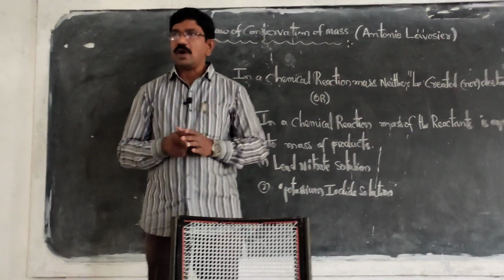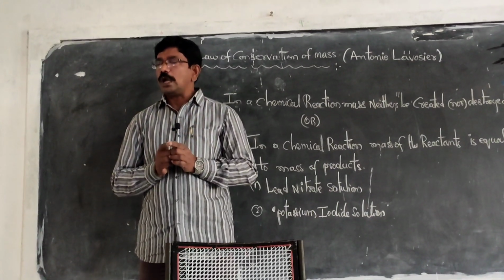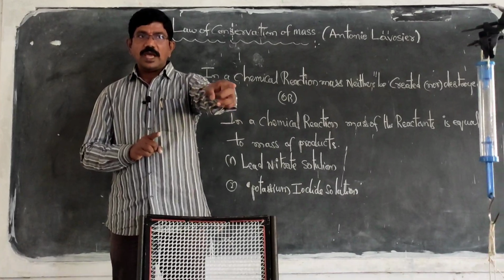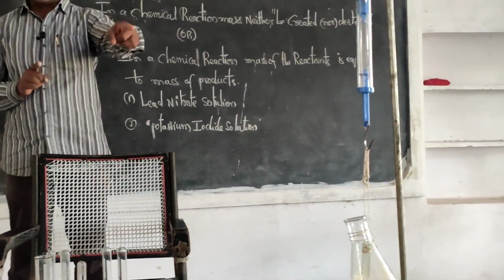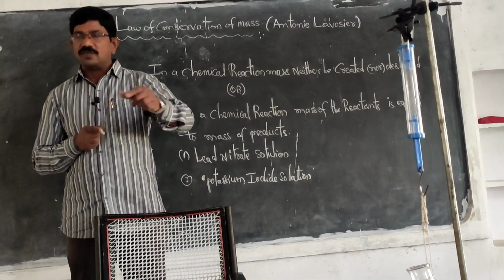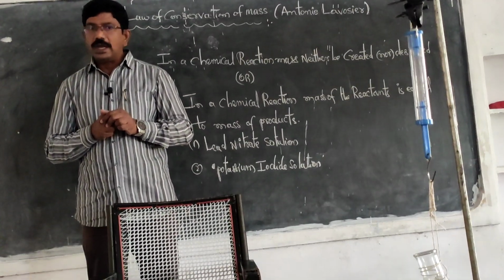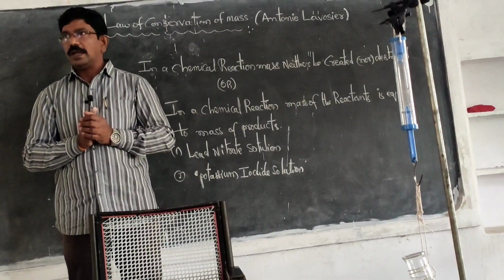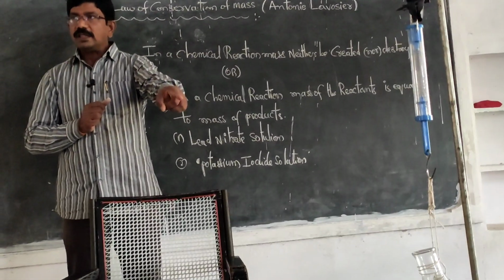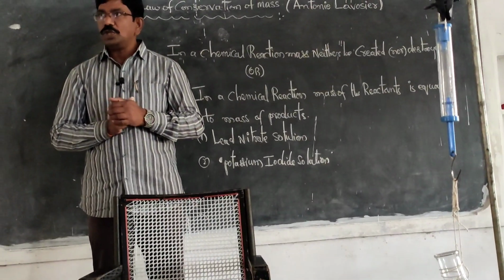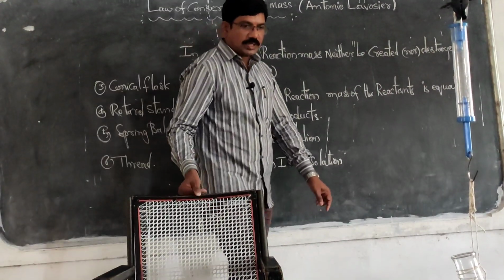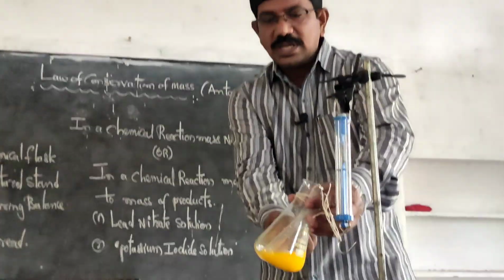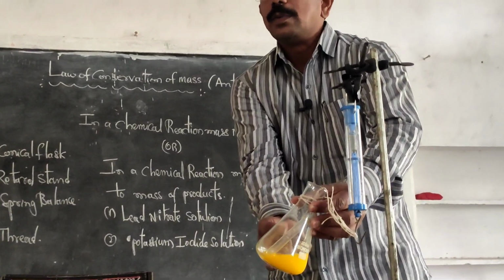To prove this law, first we prepared the salt solutions of lead nitrate and potassium iodide. After that, with the help of the spring balance, we found the masses of the reactants. After that, we mixed potassium iodide in lead nitrate solution. You will find there is a change in the color, and if you observe carefully, a powdery substance is found at the bottom of the conical flask.